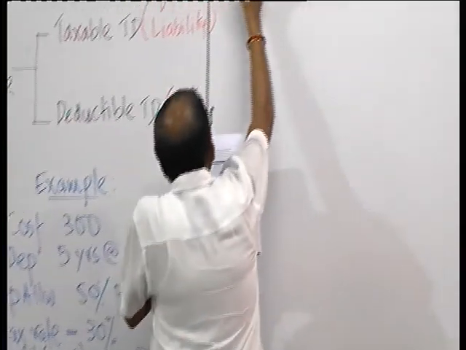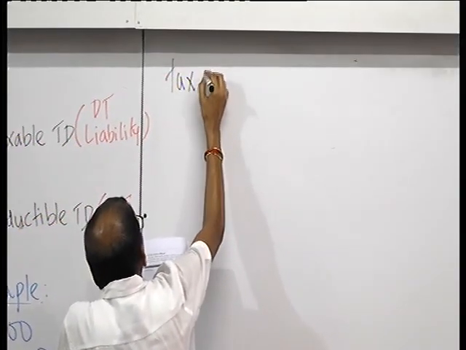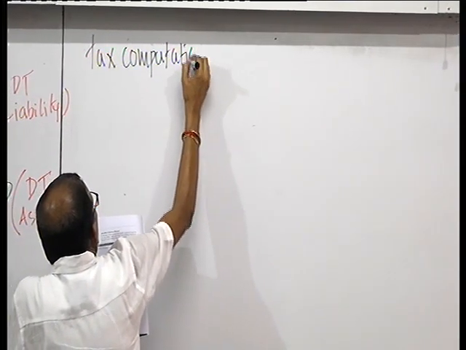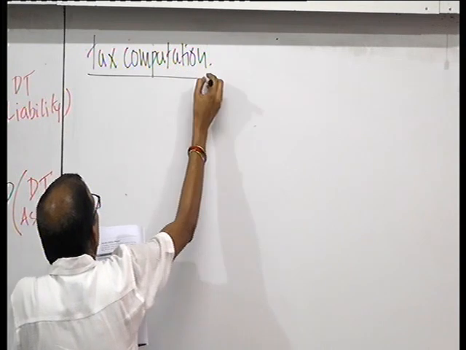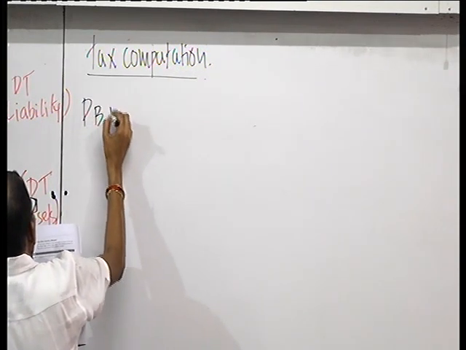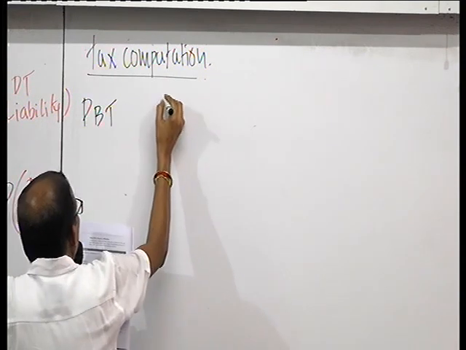So tax computation. Profit before tax 5,000.